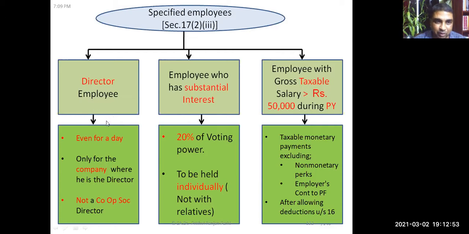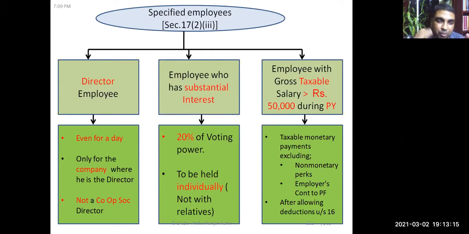Okay, so let us see one by one. First is director employee. Director means he's an employee plus he's a director in the company. Even if he's a director for a single day, still he's a specified employee. Only for the company where he is a director, for that company only he will be treated as a specified employee, not for other companies.